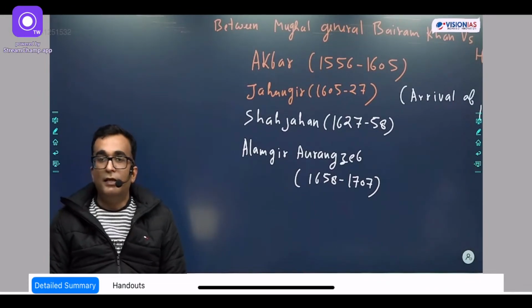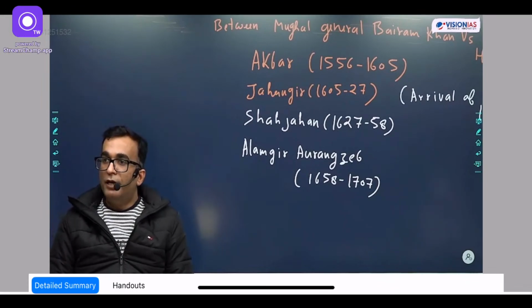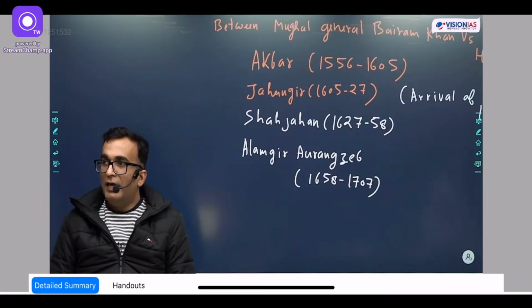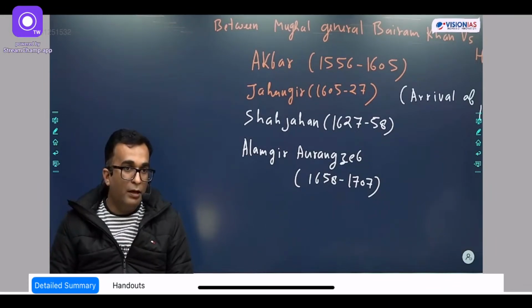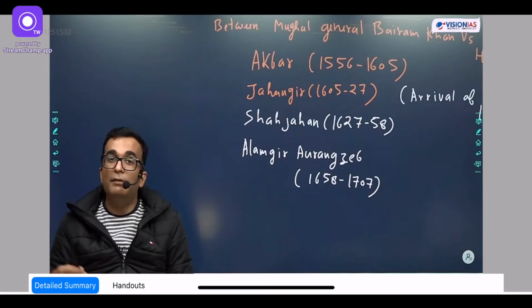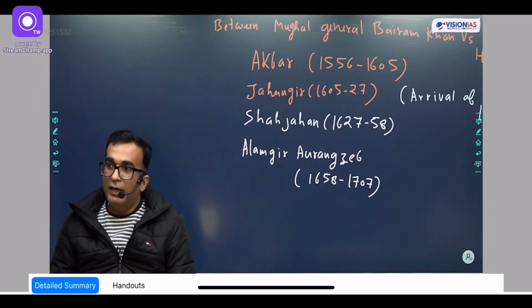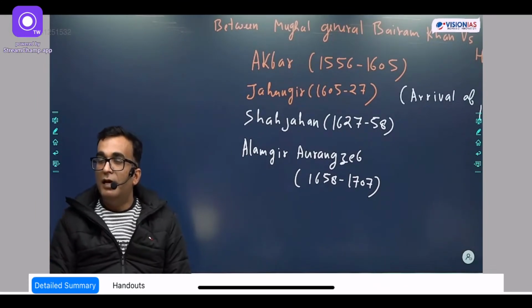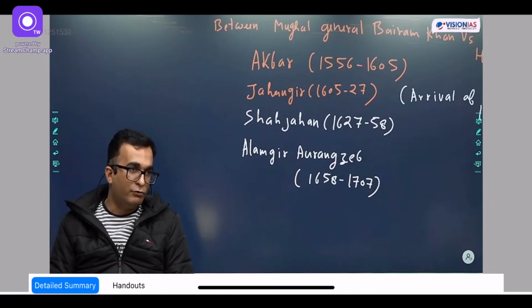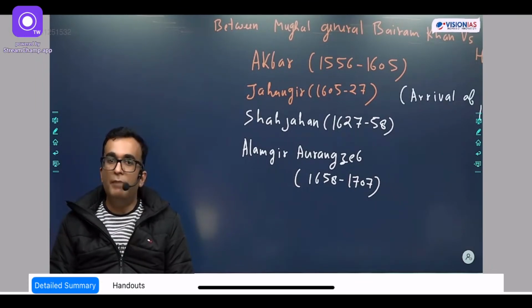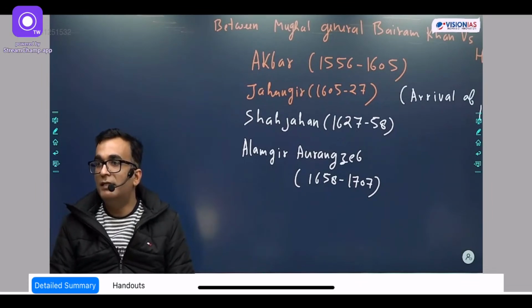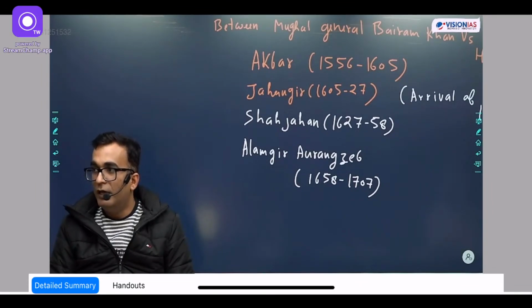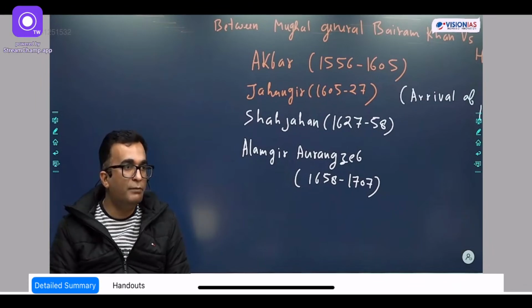Then, listen. So, Babur's tenure was 1526 to 30. He fought the Mewad ruler Maharana Sanga, and then Medini Roy of Chanderi. But then his death happened in 1530. His son Humayun was an unfortunate ruler. He had to fight many people at the same point of time, and he was defeated by Sher Shah Suri of Bihar and Bengal in two battles, the Battle of Kannauj and the Battle of Chausa.